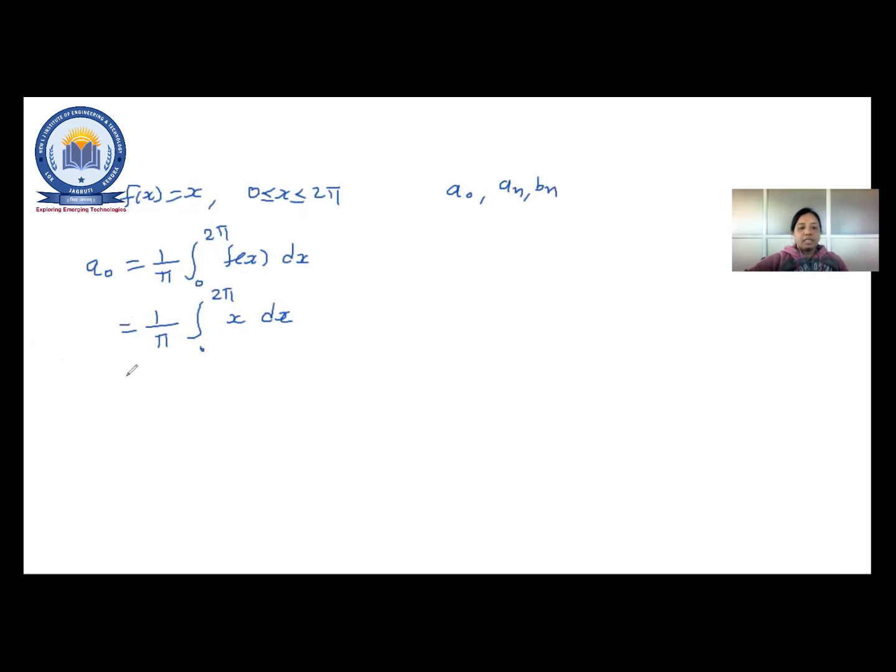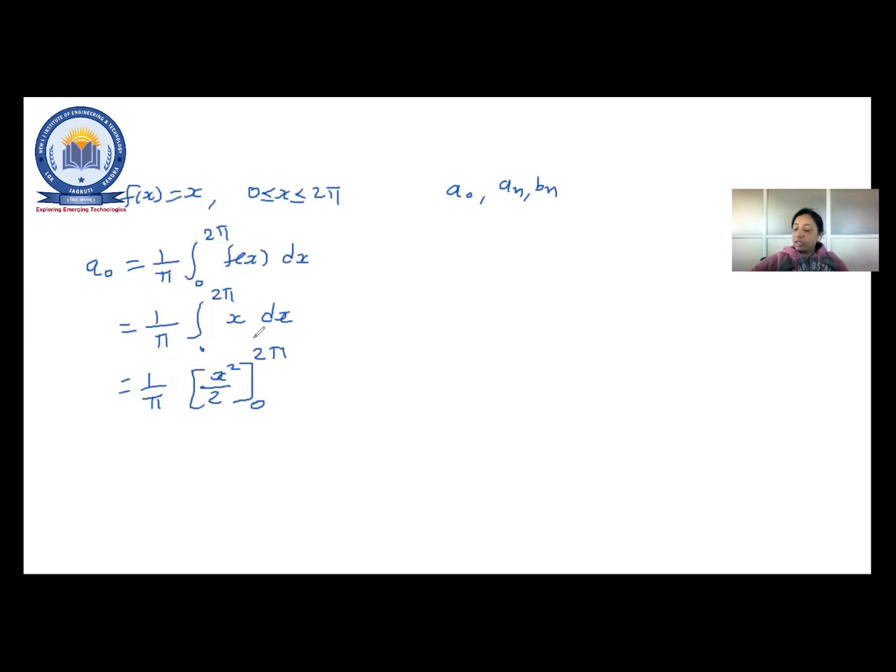Okay, fine. Right? So x. What is the integration of x? Anyone, student? Integration of x. x square by 2. Yes, so I'll write what? Now look at x square by 2. Now this is the limit 0 to 2 pi. So do a square bracket and write down 1 upon pi, square bracket, the integration of x is x square by 2, and limit 0 to 2 pi.